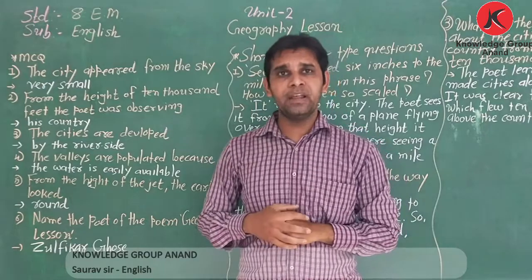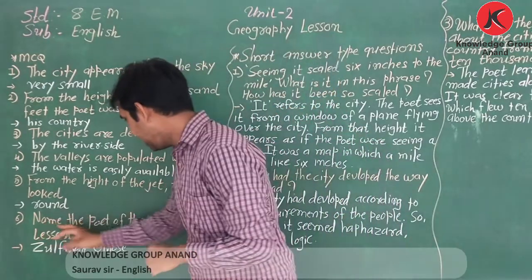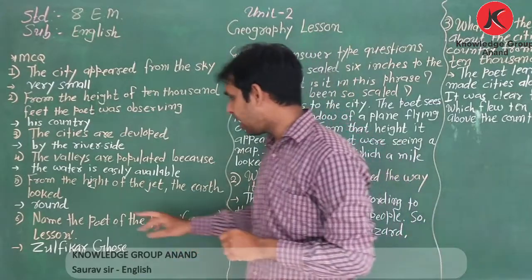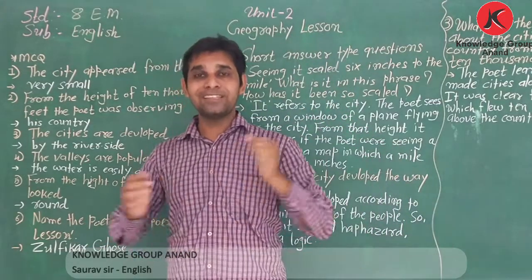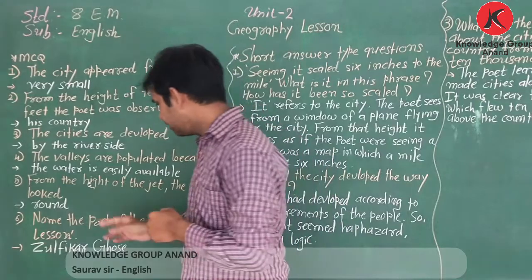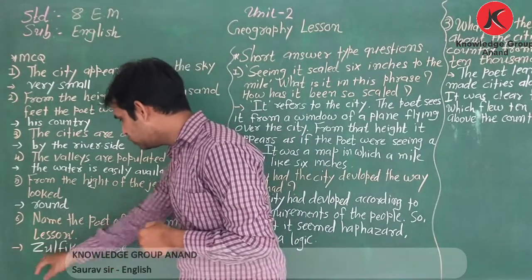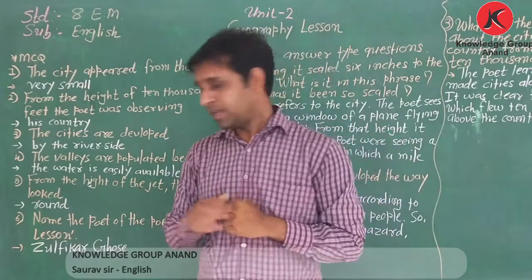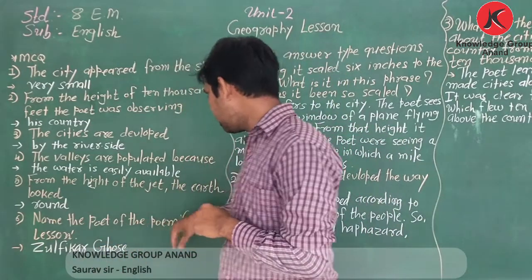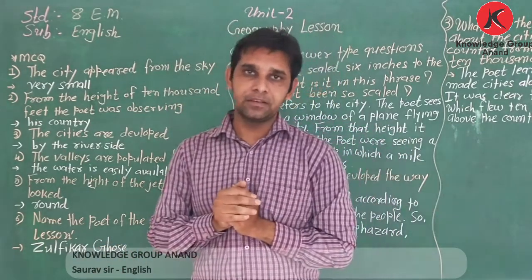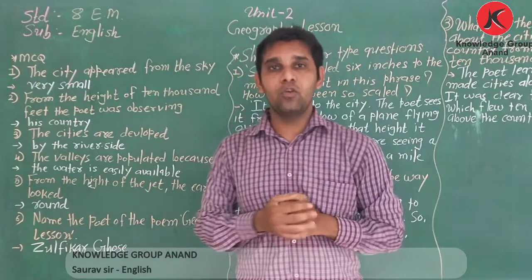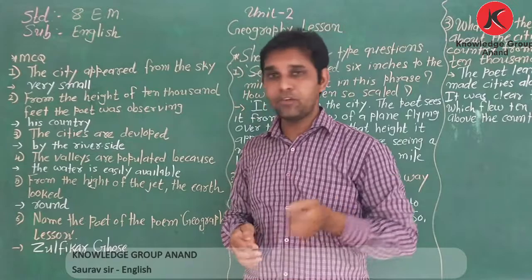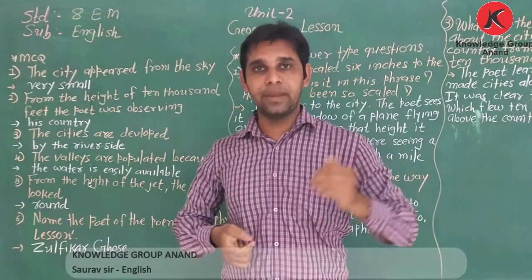Now MCQ number 6. Name the poet of the poem. Which poem? Geography Lesson. Who has written the poem? The writer is Zulfikar Ghose. Zulfikar Ghose has written the poem Geography Lesson and discusses how the city looked. He talks about the city, valleys, the height of the jet and development.